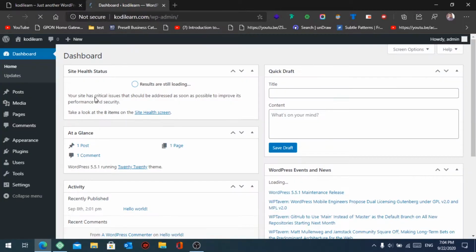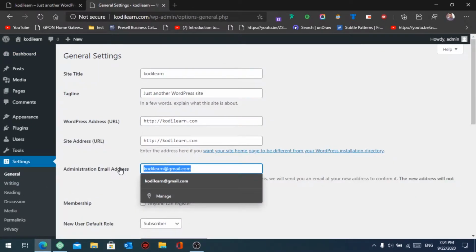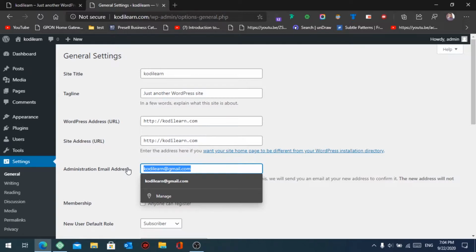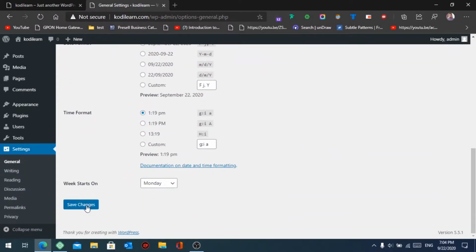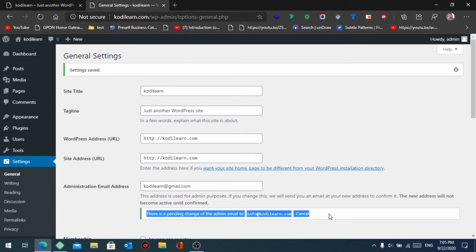When I go to my dashboard and just go to settings, here is my email. Suppose I want to change this email to something like info@kodilearn.com. Then I can just rename it to anything that I like, and I can go down and just click on save settings. But the main problem is that it will say there is a pending change of the email to this.